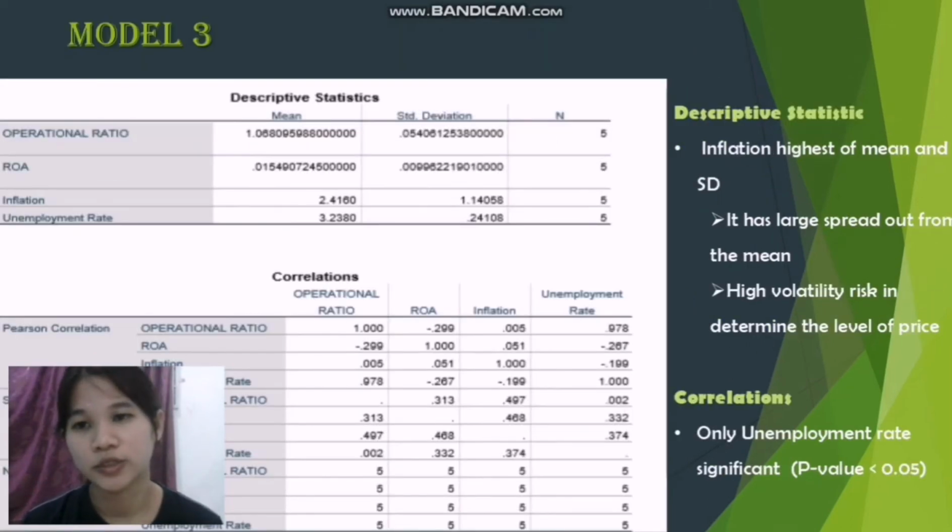This is Model 3. The descriptive statistics for Model 3 indicate that inflation has the highest mean and standard deviation. In the correlations of Model 3, it has shown that only the unemployment rate is significant because the p-value is below 0.05.